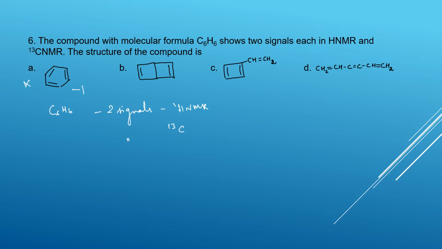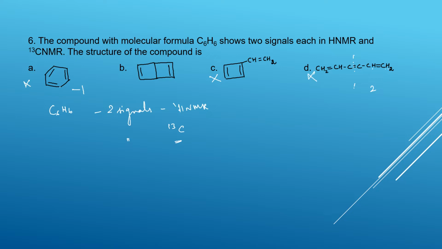If you take this one, it will be more than 2. So this is also not there. If you take this one and draw a line over here, both sides are symmetric, so two signals are possible in proton NMR. But for C13, they are saying two signals, and here we get three signals in C13. So this is also not there.